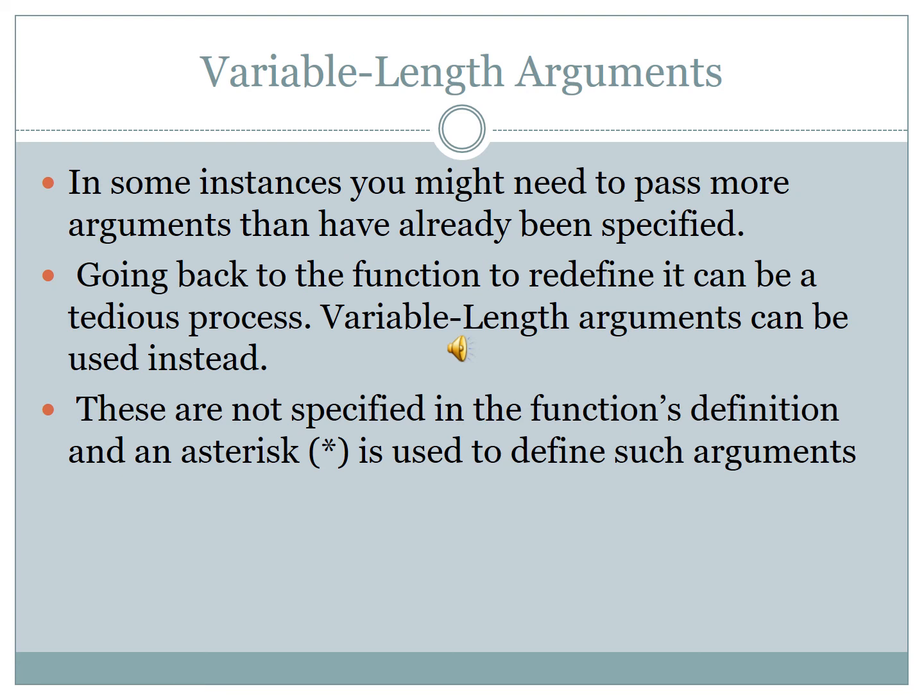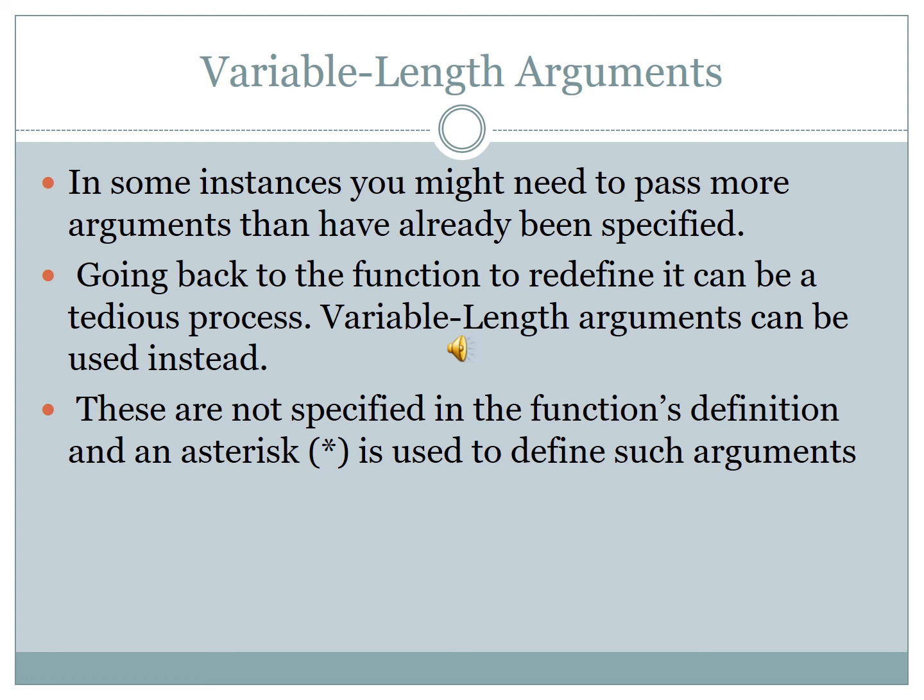Next one is variable length argument. Variable length argument is nothing but we have to pass more values. In some instances, you might need to pass more arguments than have already been specified.